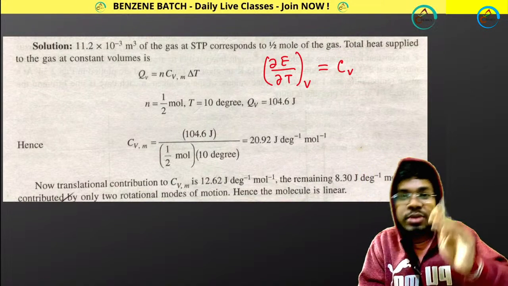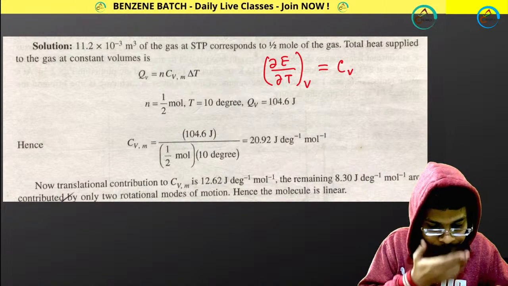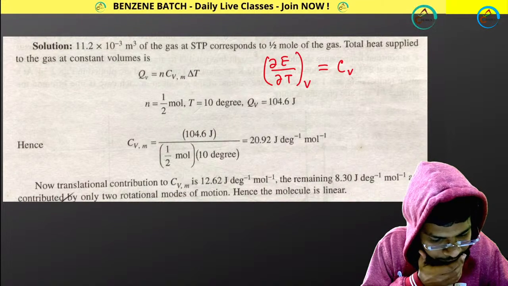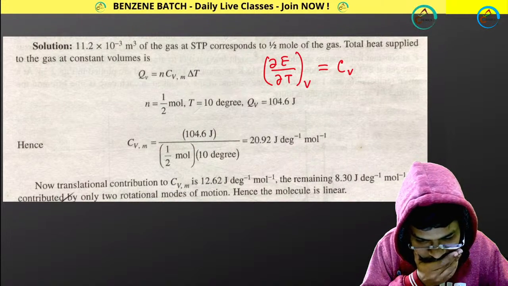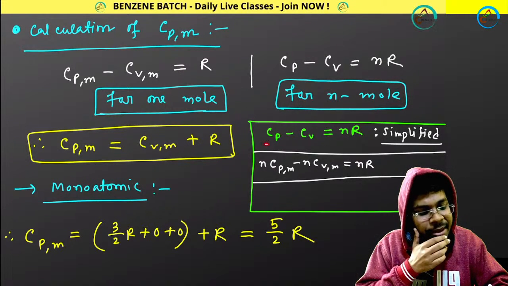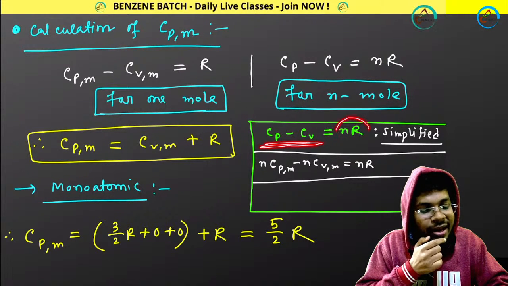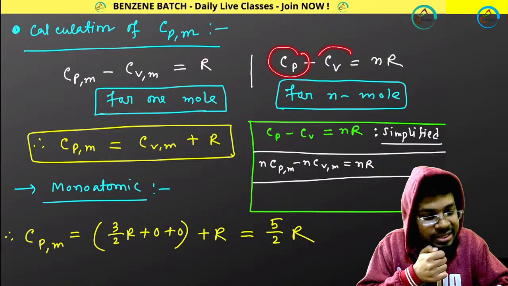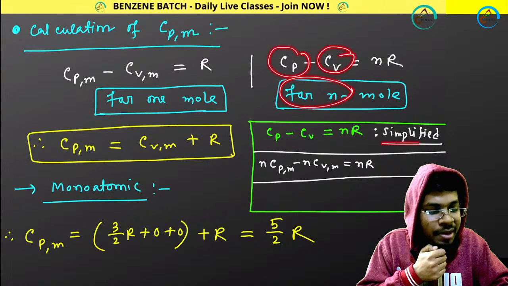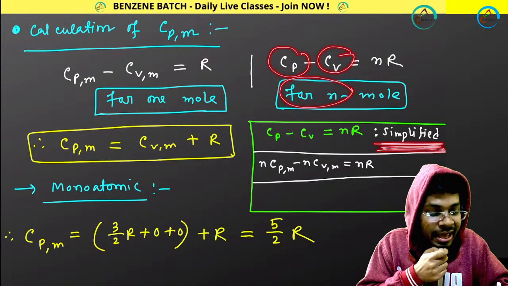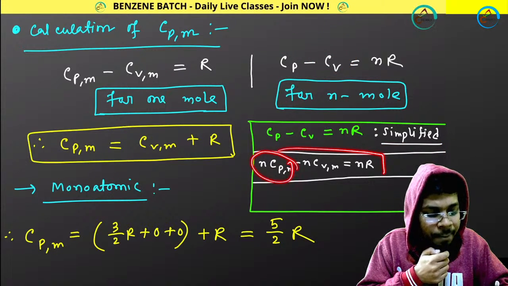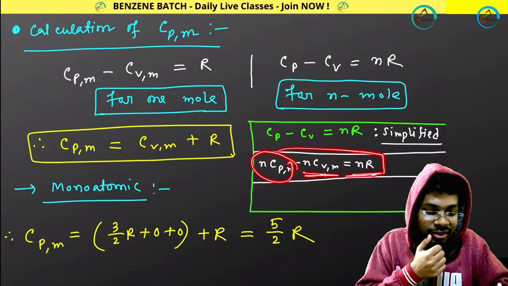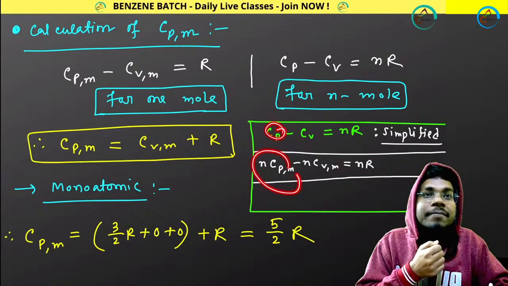Let me show you, otherwise you won't believe me. Cv is for n mole. I told you some time ago. Got it? Cp minus Cv equals nR. Okay? So this Cp and this Cv are true for n mole. So this is the simplified version. The actual equation is this: nCpm minus nCvm equals nR. So this Cp means actually nCp.